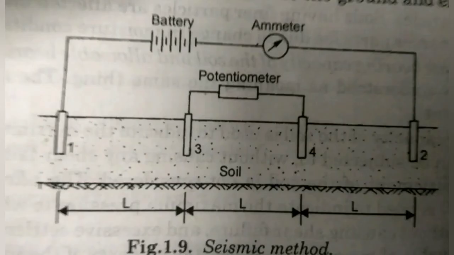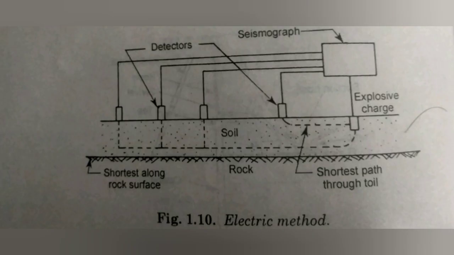Next is the geophysical method. It is the last method. This method of soil exploration is the most advanced method. It is very much used in carrying out geophysical survey in case very large areas are to be explored. Soil exploration survey is also done by this method. This method may be electrical or seismic.